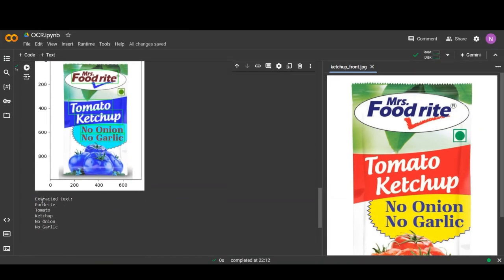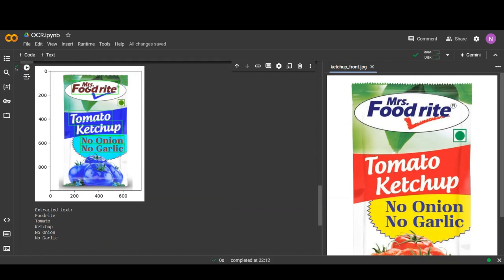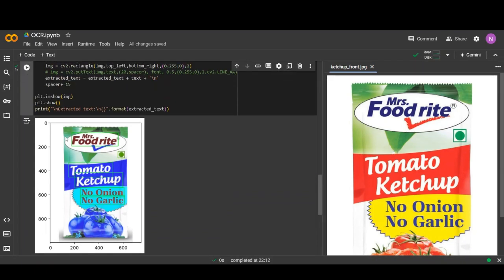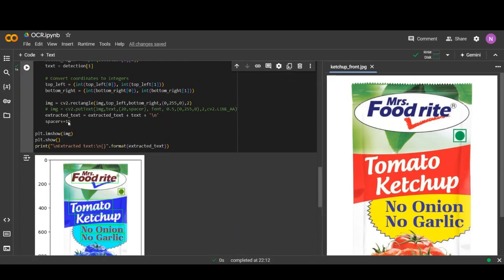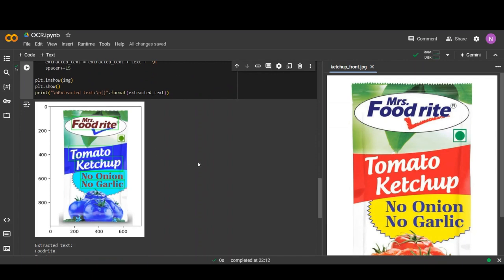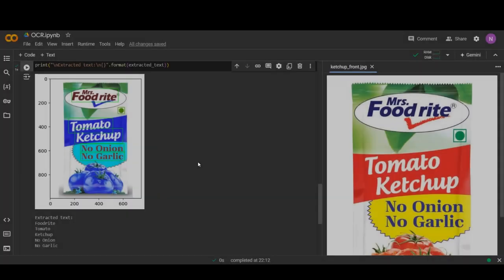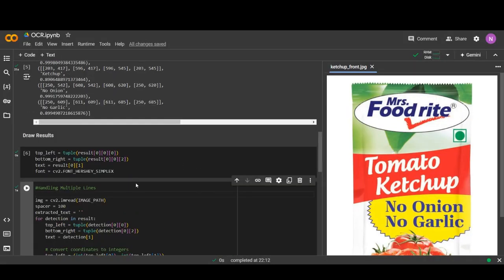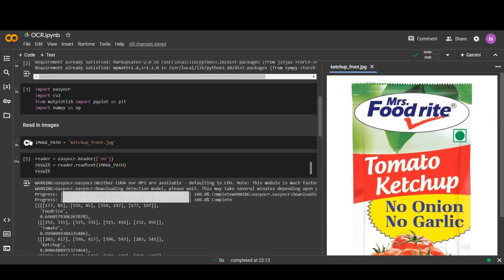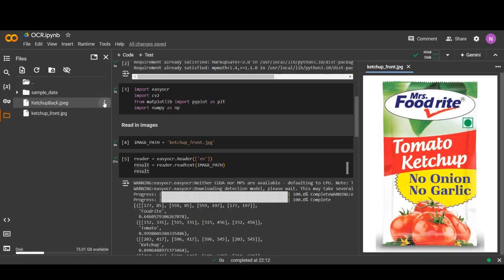So we have printed the extracted text like the food, tomato ketchup, no onion, no garlic. It is the brand name of the product and the other details of the product. So here is the size of the product. Now we have the image like the ketchup bag.